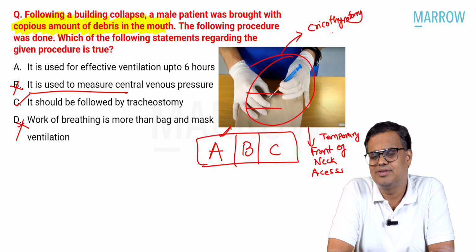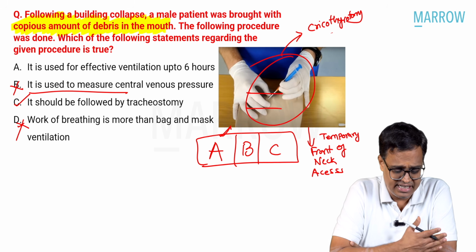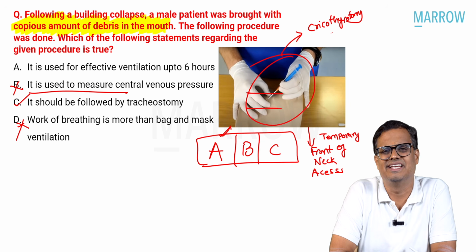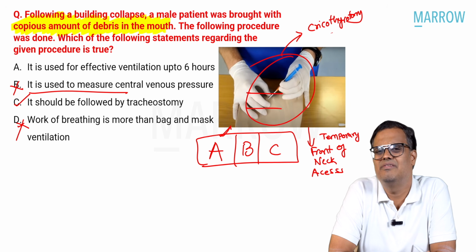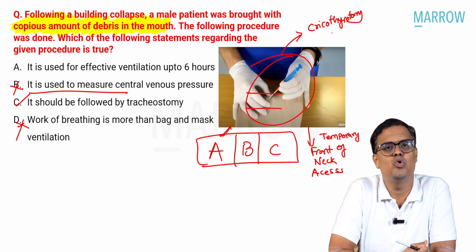Some students said less, or some students said something like that. Work of breathing means the work that is done by the patient. Here the patient is completely unconscious with a lot of secretions. So here there is no point in work of breathing. First I am trying to achieve control over the airway.